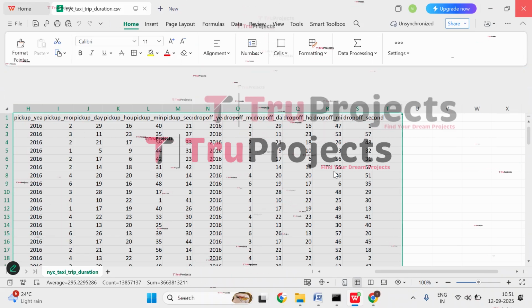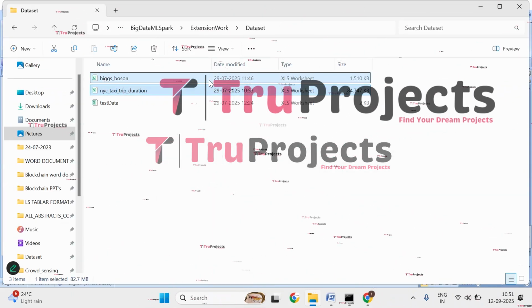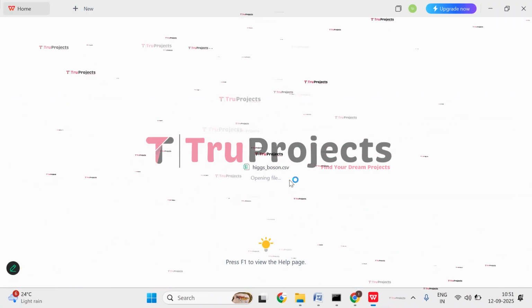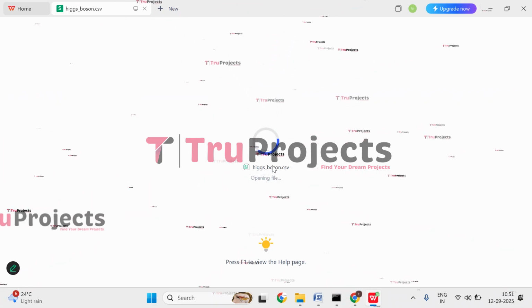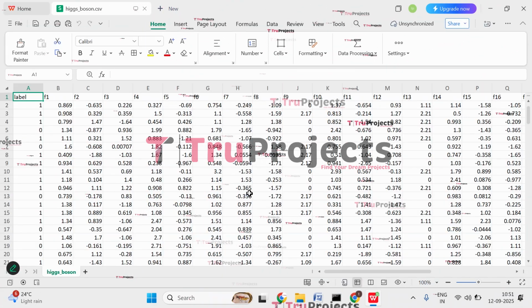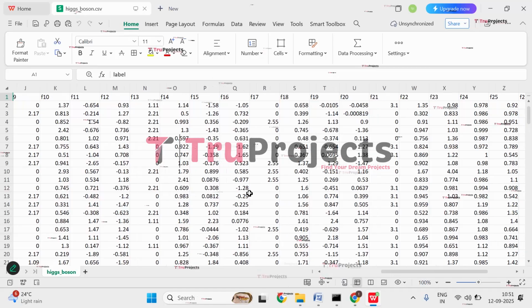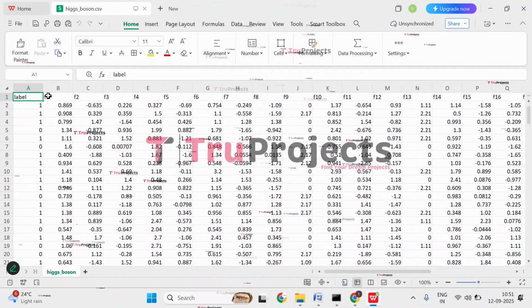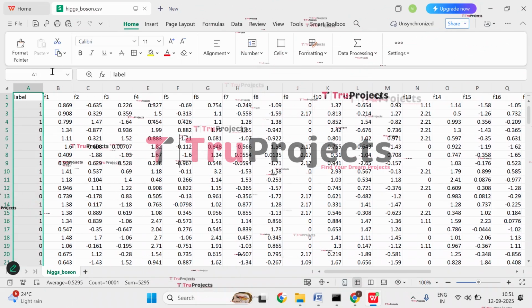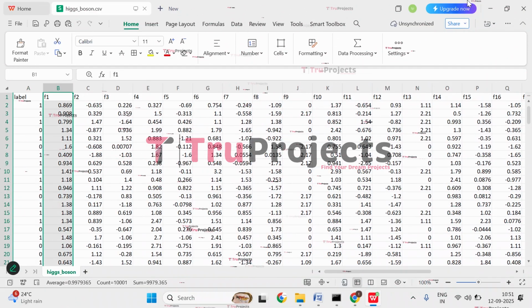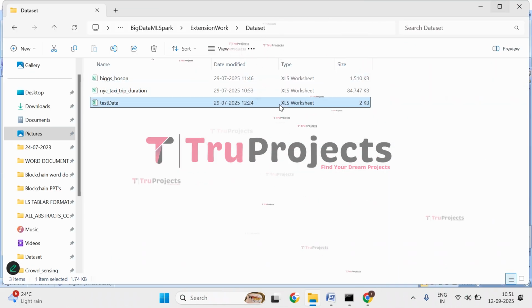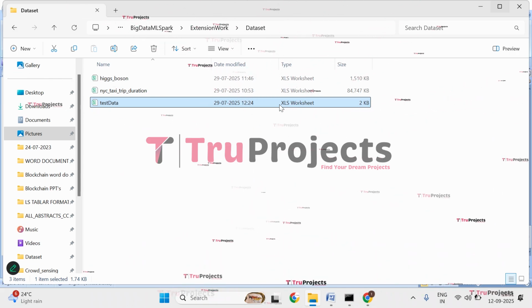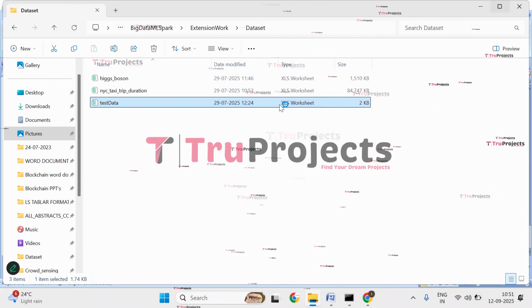Close this. And now let's open this Higgs boson. So just wait for a while. It's being opened. Here we have different parameters of this Higgs boson data set. This we will be using for classification. This is the target variable where we will be predicting the label of these features. Close this. And this is the test data set that we will be using in the front end. So let's see what we have in the test data.